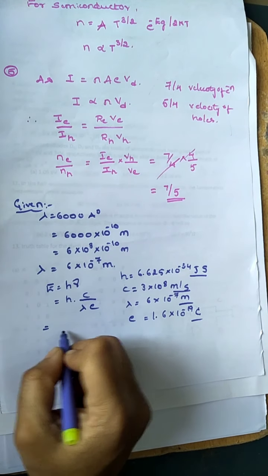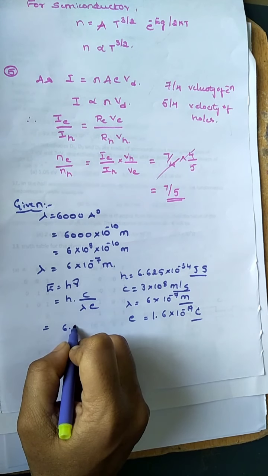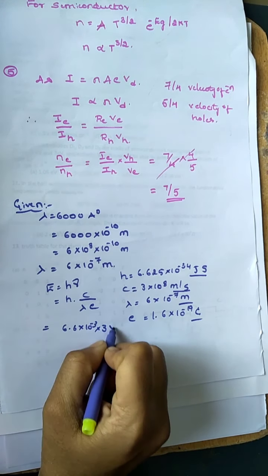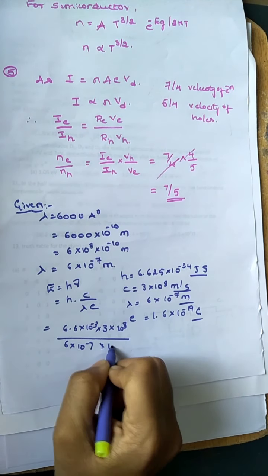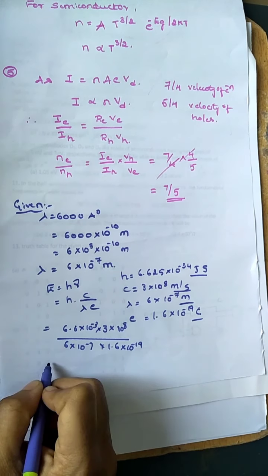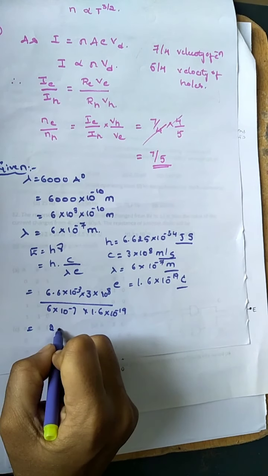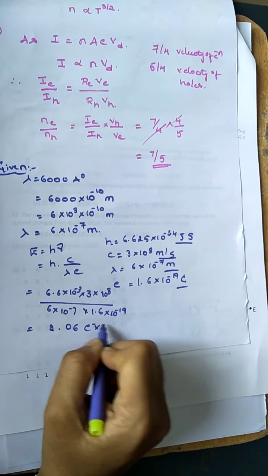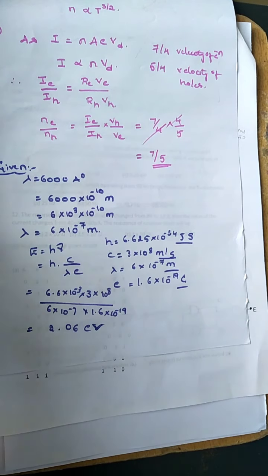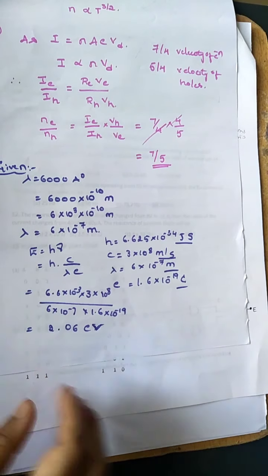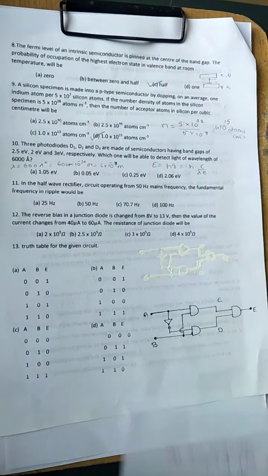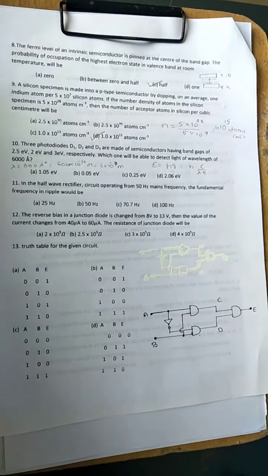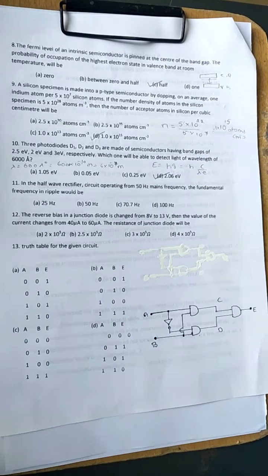Now substitute the value of h, 6.6 into 10 raised to minus 34 into 3 into 10 raised to 8, divided by lambda value 6 into 10 raised to minus 7 into 1.6 into 10 raised to minus 19 Coulomb. If we simplify using the calculator, we get 2.06 electron volt. So that is option D, the right answer.